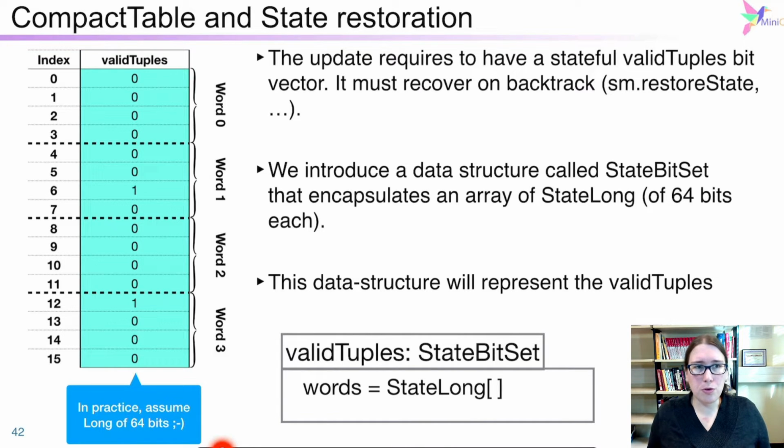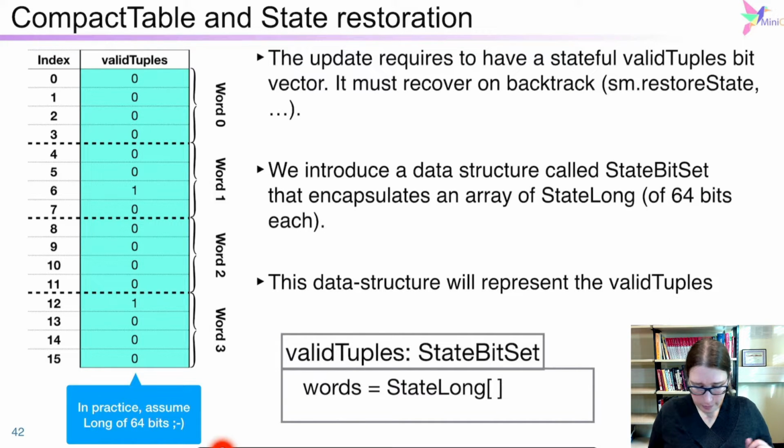Now we have state sparse bitset. So we need a structure to be stateful. We can do that easily with state longs. These are longs that are made stateful, so they can restore their state themselves. And so if we use an array of state long instead of an array of long, the array of state long will just restore itself easily. It's what we call data structure composition. We are composing one data structure with other data structures already there.